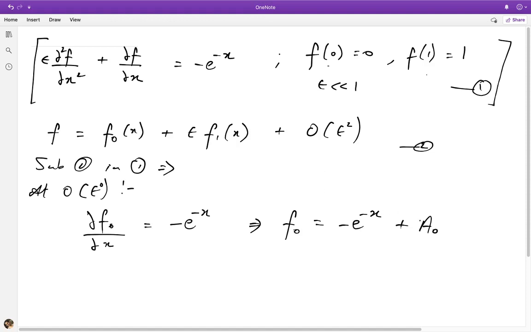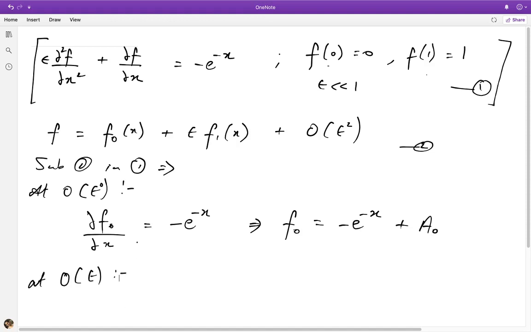So for the moment, we won't try to determine this constant a₀ because we don't yet know which boundary we should be able to satisfy by the solution in the core region, or the solution from this regular perturbation series. So let's leave a₀ unspecified for now. And let's now go to this next order.